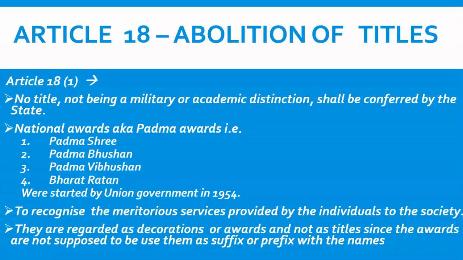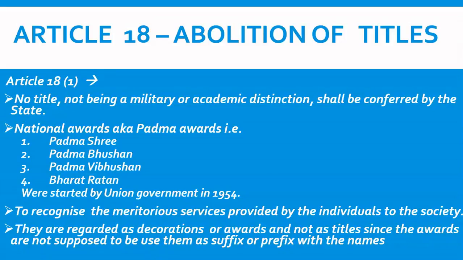Okay, now friends, but the government is not stopped from giving military and academic distinctions. It means the government can give military distinctions as well as academic distinctions. Military distinctions, for example, if our soldiers do some extraordinary work, work of bravery, then they are awarded the Veer Chakra or Param Veer Chakra.